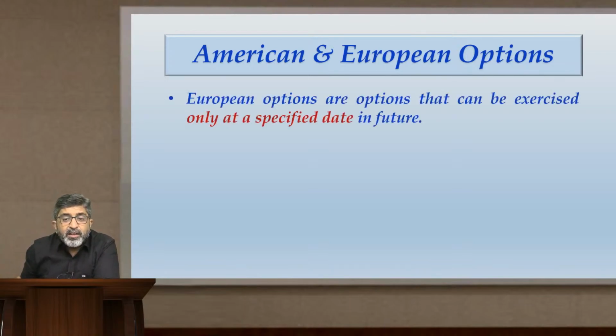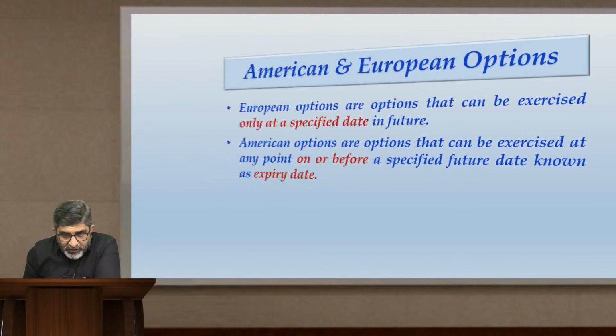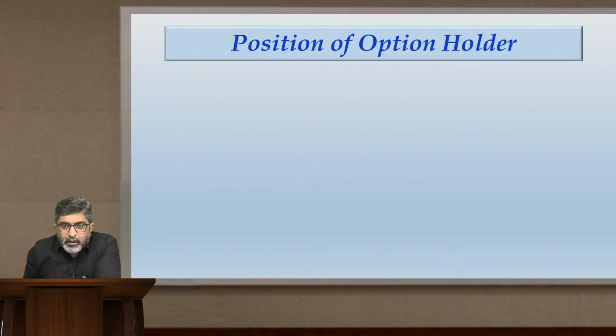So let us read some notes over here. European options are options that can be exercised only at a specified date in future. American options are options that can be exercised at any point on or before a specified future date known as the expiry date. Position of an option holder.